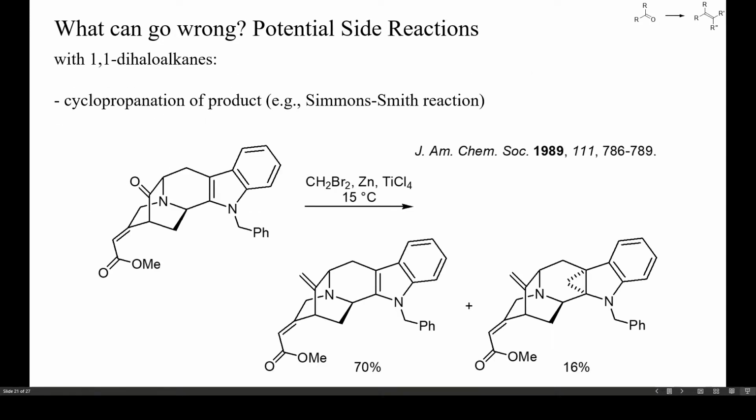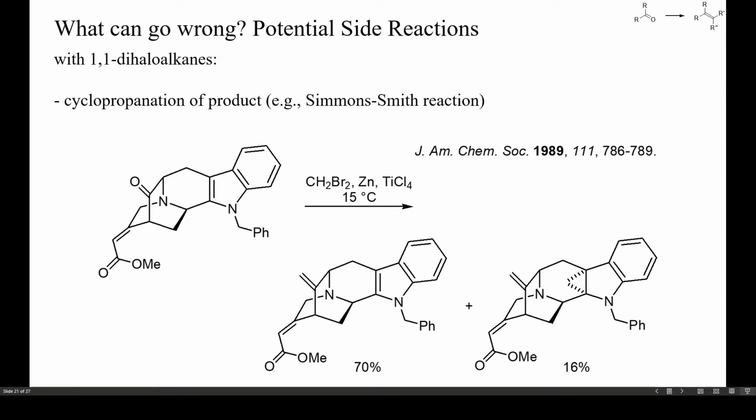In olefinations with geminal dihaloalkanes, one potential side reaction is the cyclopropanation of the product. Carbene complexes sometimes cyclopropanate alkenes effectively, as for instance in the Simmons-Smith reaction, where cyclopropanes result upon treating alkenes with diiodomethane and zinc. In this example, an indole was cyclopropanated during the methylenation of a ketone. The fact that the newly formed alkene was not cyclopropanated indicates that the cyclopropanating reagent was electrophilic, with a preference